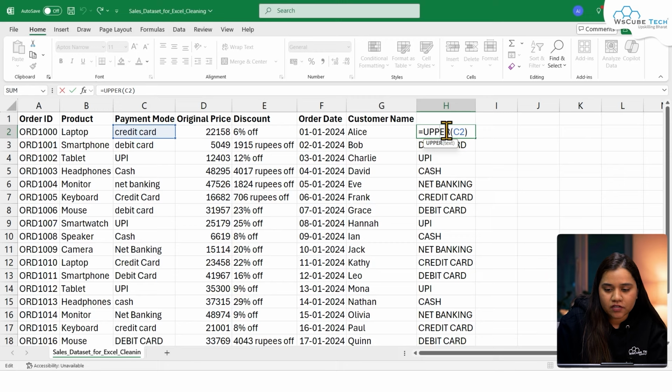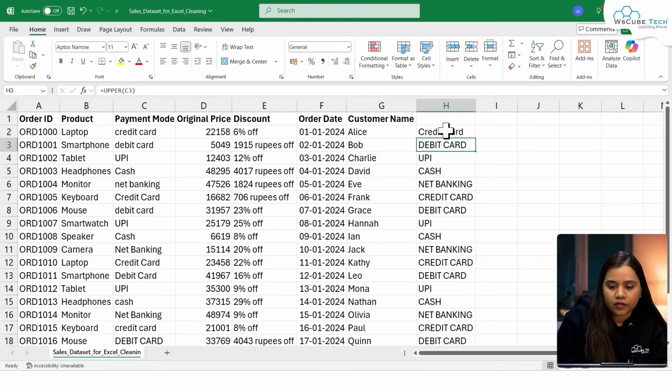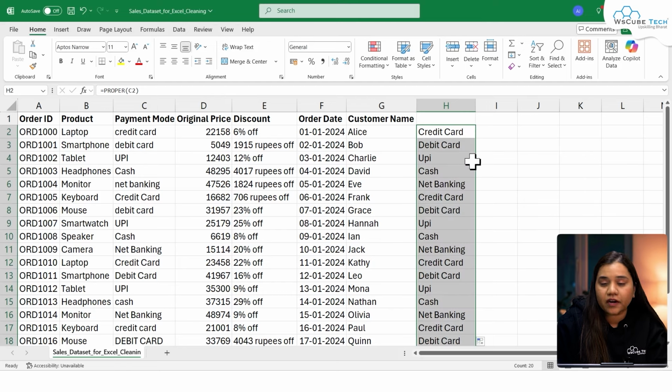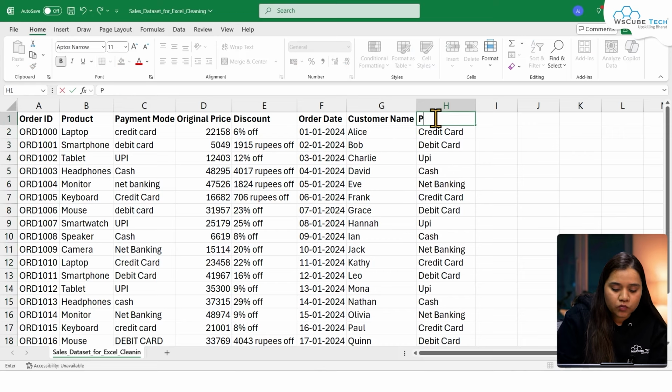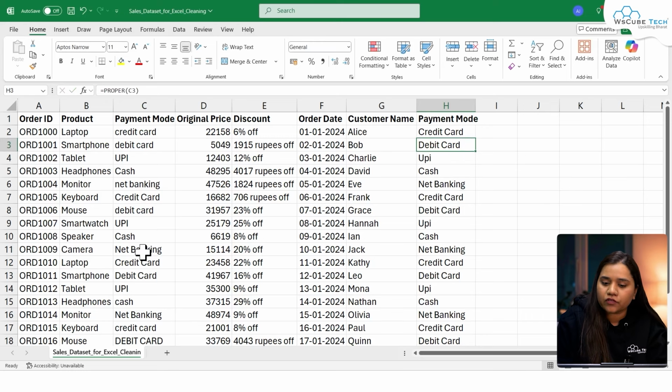Let's try this one, that instead of using upper, I'll be using proper. And now we can see that here for the credit card or debit card, it's the first letter which has now been capitalized. So you can make this one as payment mode once again. Okay. If you want to remove or get rid of this column, you can get rid of this column too.